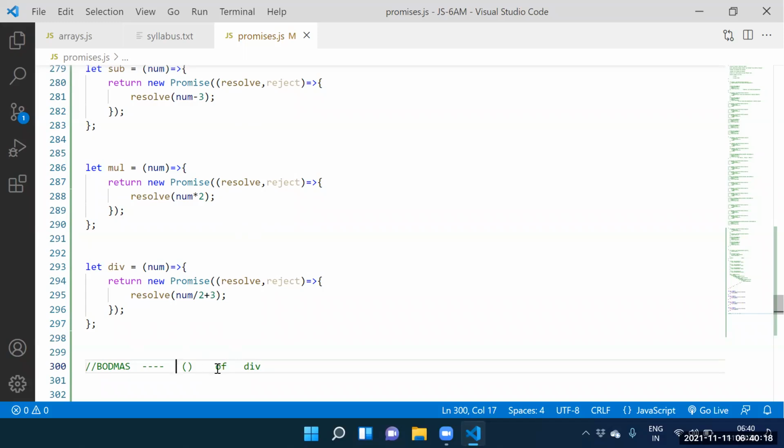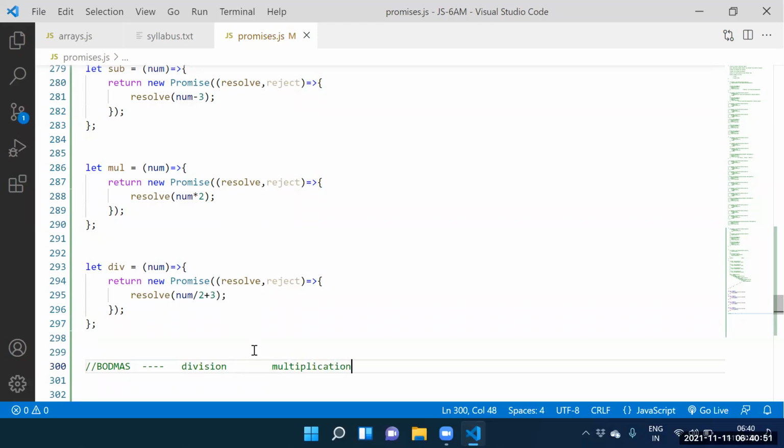B stands for bracket, D stands for division, O stands for of.